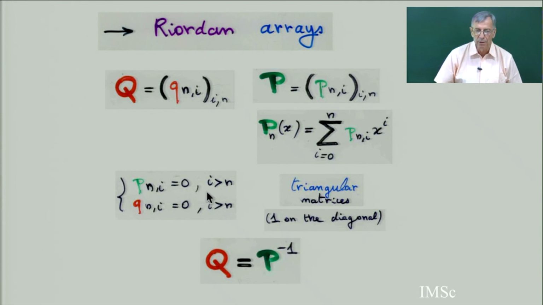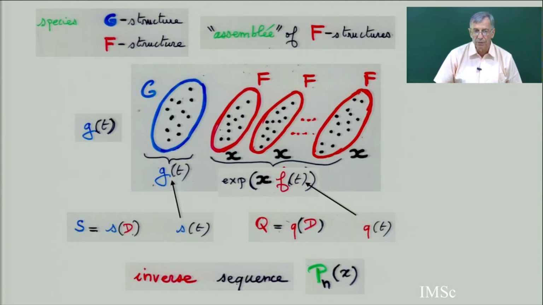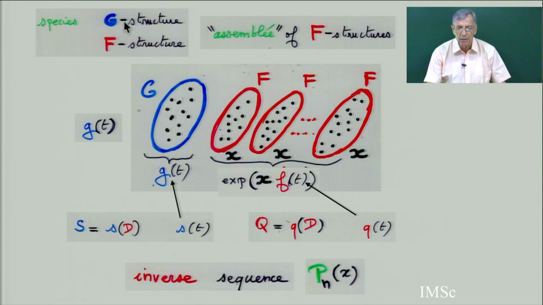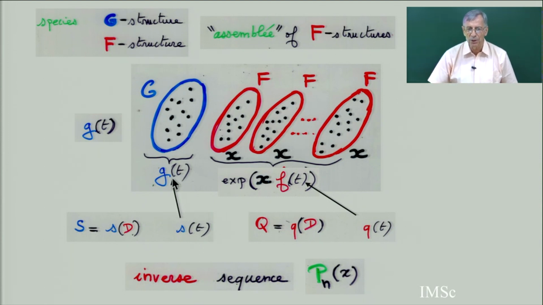This is the spirit of Sheffer and delta operators. But we have seen that with species, when you have this form, G of t times exponential of x times f of t, this is supposed to be the generating function for the delta operator S. This is the derivative function for the operator Q for the inverse sequence of Pn. And then this can be interpreted like this: G of t times exponential of f of t. In the species interpretation, you have a certain species G interpreting the generating function G of t.